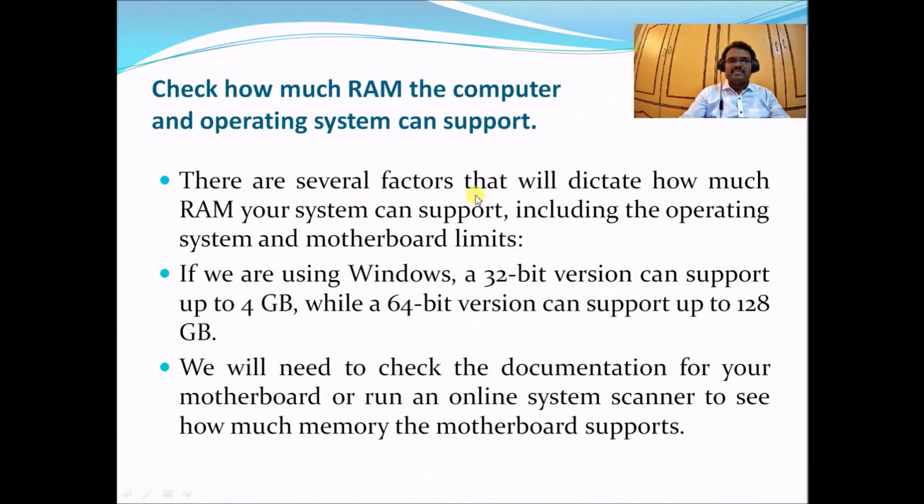There are several factors that dictate how much RAM your system can support, including the operating system and motherboard limits. If we are using Windows, a 32-bit version can support up to 4 GB RAM, while a 64-bit version can support up to 128 GB RAM. This is the distinction between the 32-bit version and the 64-bit version.